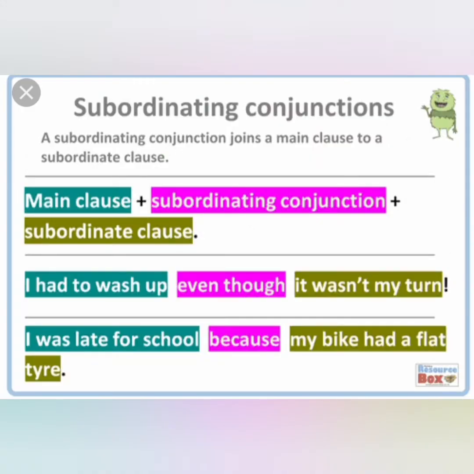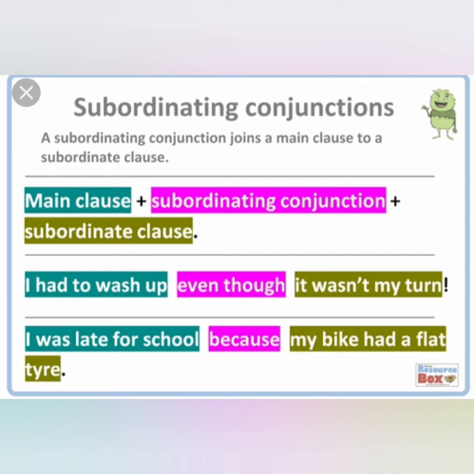Then, subordinating conjunction. A subordinating conjunction joins a main clause, that is the independent clause, to a subordinate clause. Subordinate clause means here dependent clause. Main clause means independent clause. Main clause is otherwise called independent clause. Subordinate clause is otherwise called dependent clause. Don't get confused. Main clause plus subordinating conjunction plus subordinate clause.